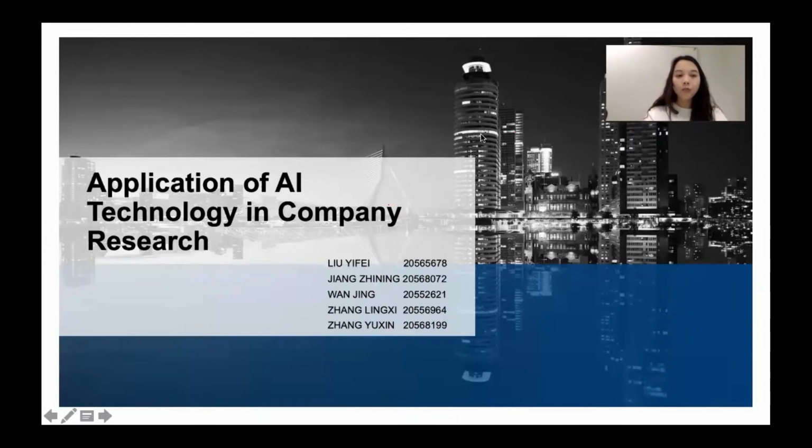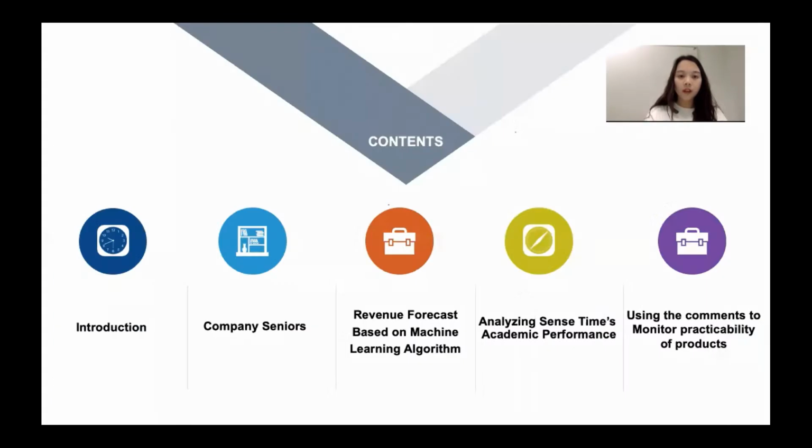Hello everyone, our project name is Application of AI Technology in Company Research. Here are our 5 members. The contents of our project: the first part is introduction, the second is company seniors, the third part is revenue forecast based on machine learning algorithm.